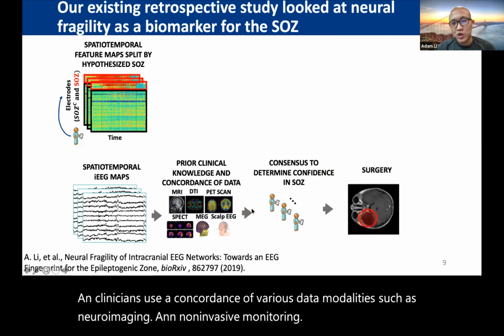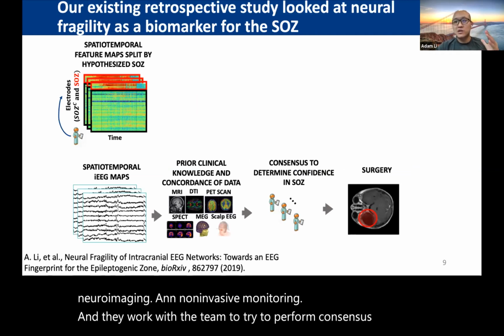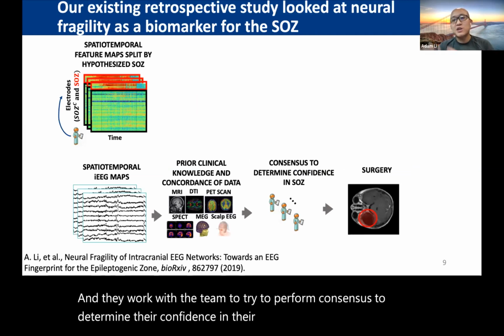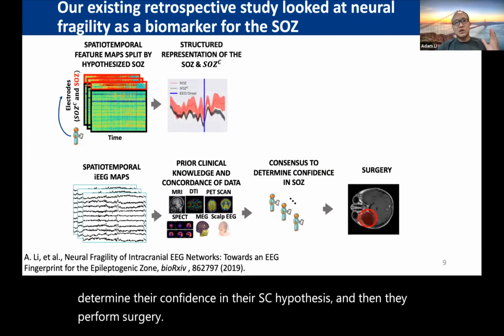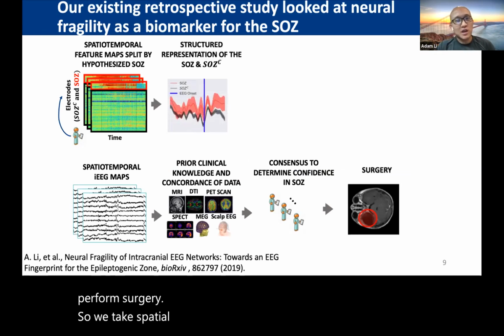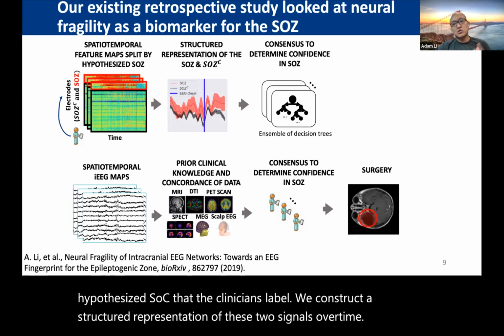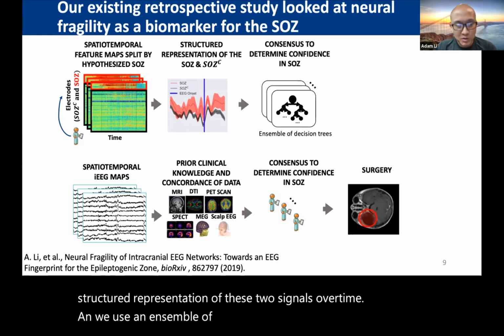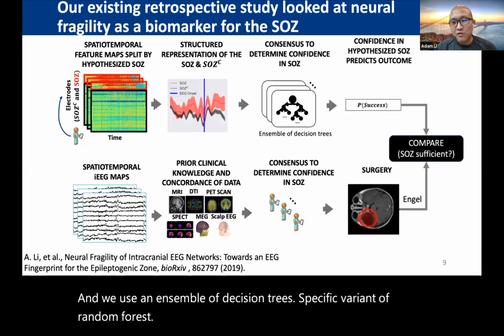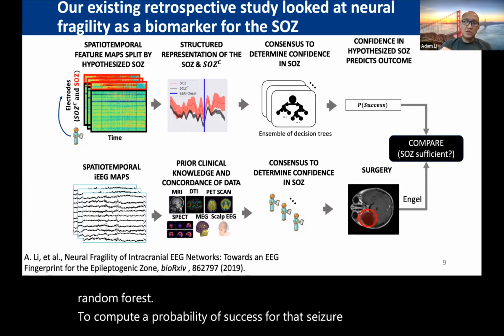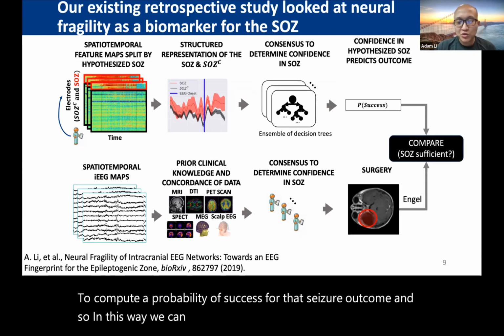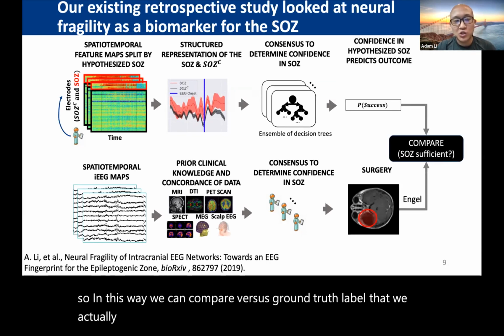And they work with a team to try to perform consensus to determine their confidence in their SOZ hypothesis, and then they perform surgery. So we take spatial temporal feature maps that are split by this hypothesized SOZ that the clinicians label. We construct a structured representation of these two signals over time. And we use an ensemble of decision trees, specific variant of random forest, to compute a probability of success for that seizure outcome. And so in this way, we can compare versus a ground truth label that we actually have, which is the outcome of the surgery.